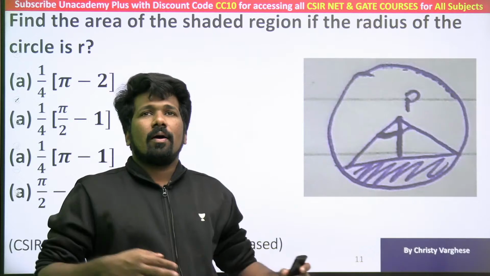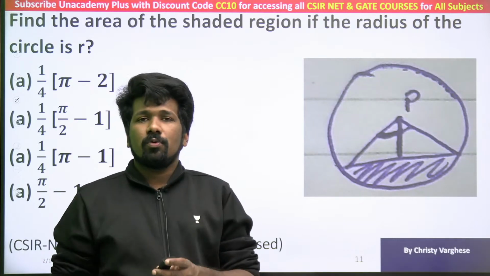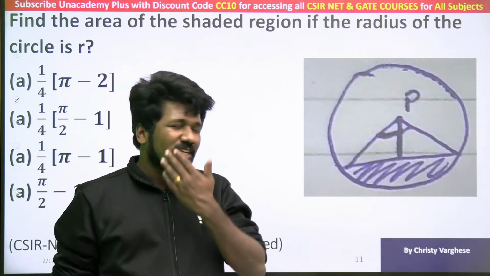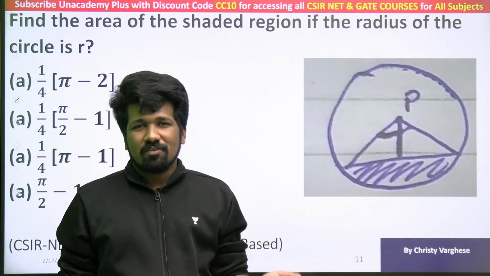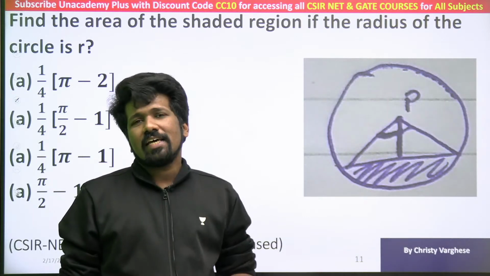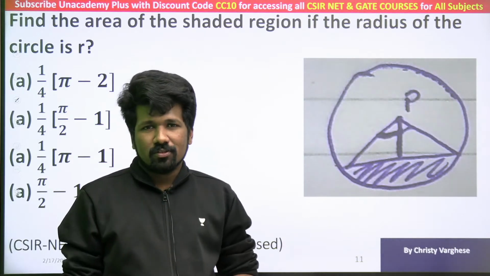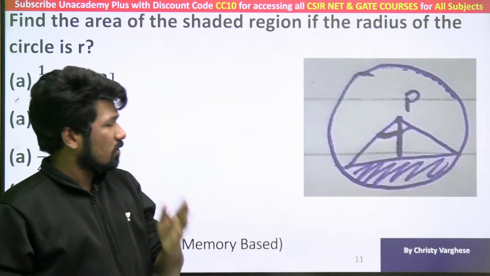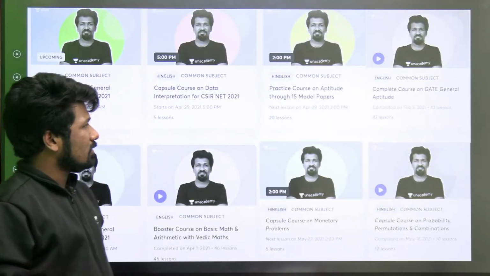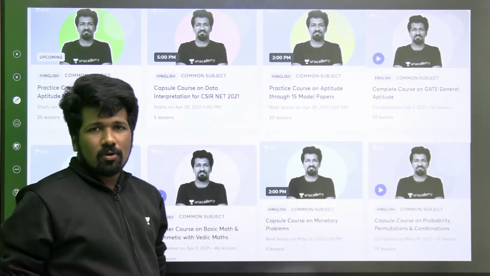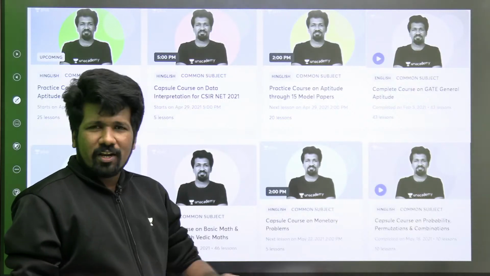So if you want to plan for the June exam, after relaxing for 2-3 days, decide what should be your next plan.